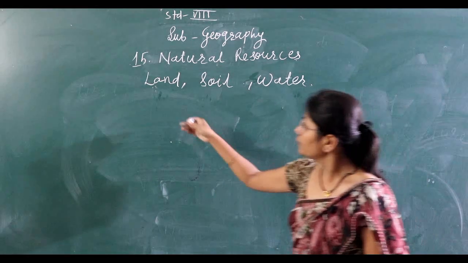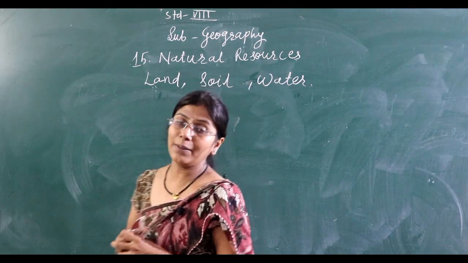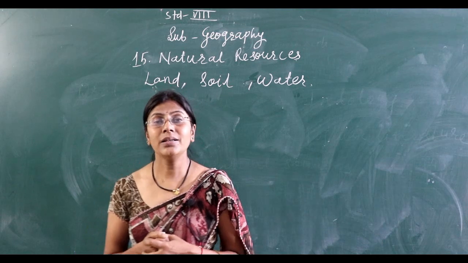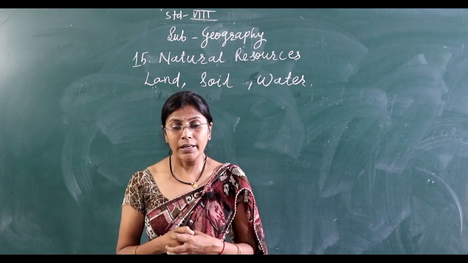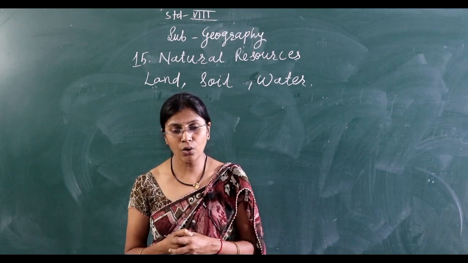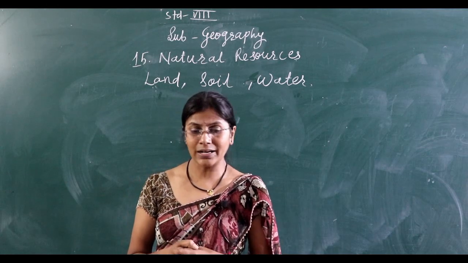So first, I am going to tell you about land and how we use land as a natural resource. We are aware that about 29% of the earth's surface is land.